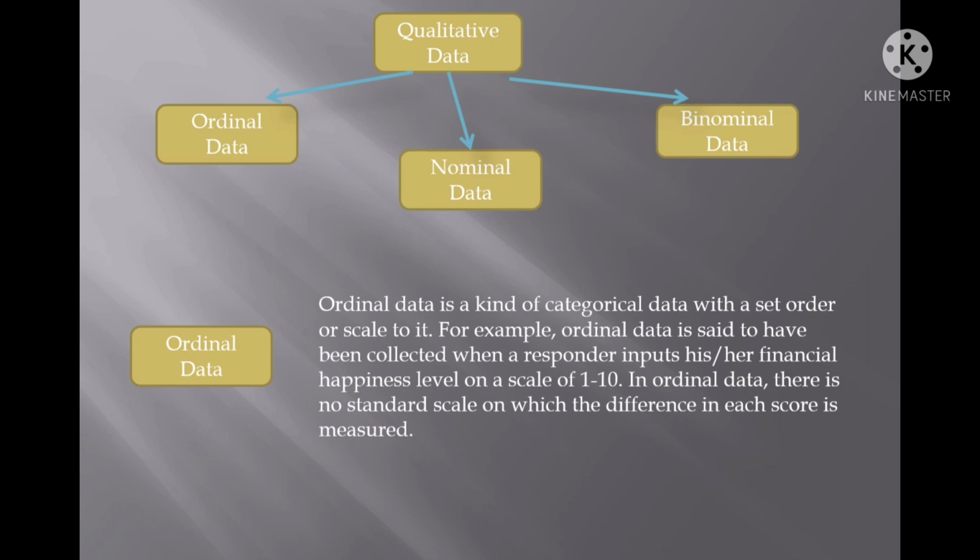Here this is the scaling. The order of the scale is provided, and the scale points have naming or labeling. Such type of data is the ordinal data.